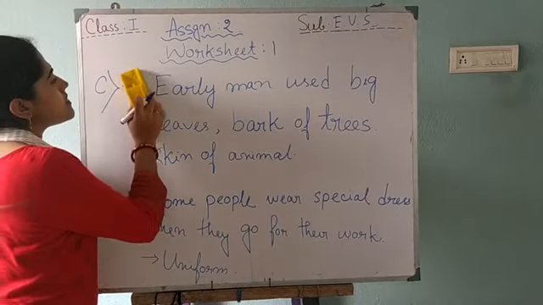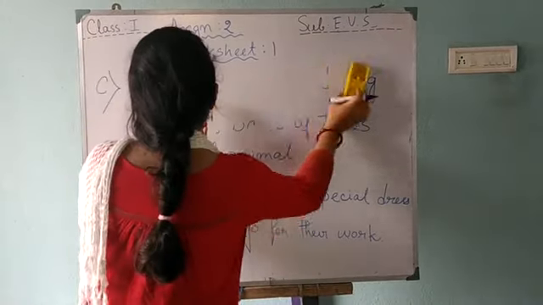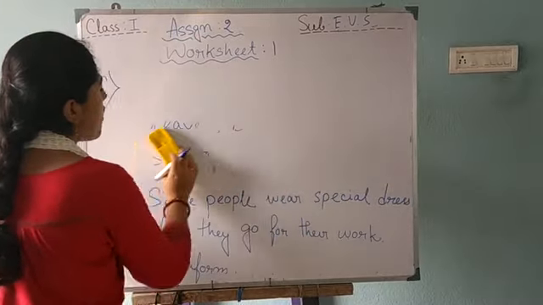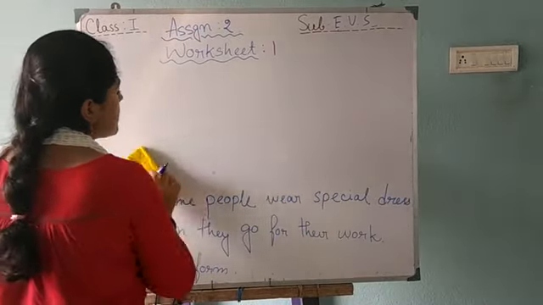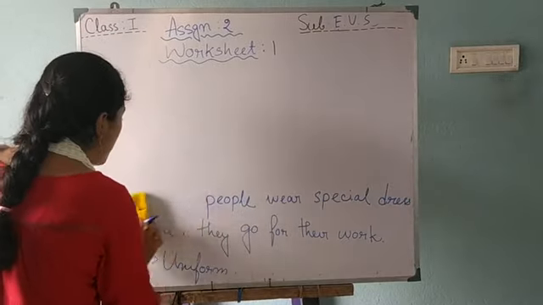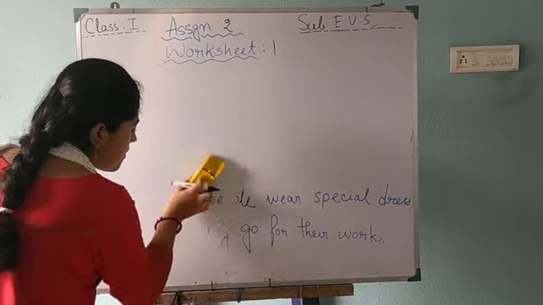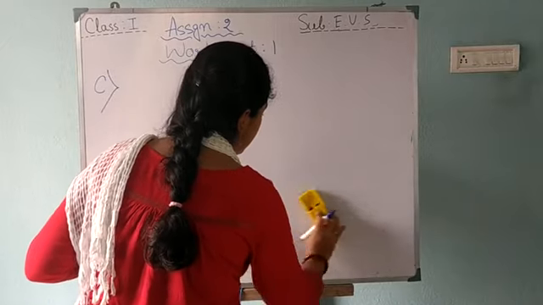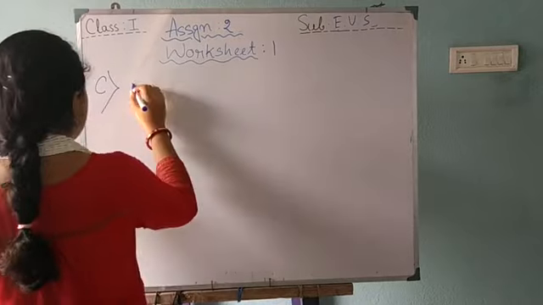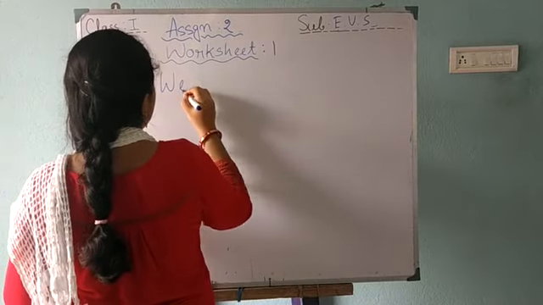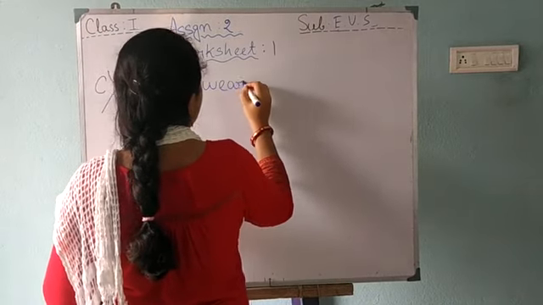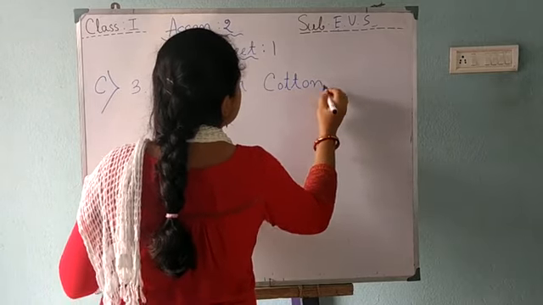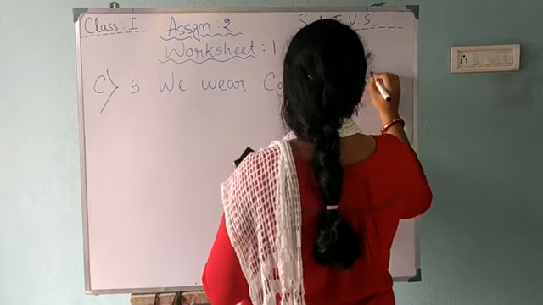Okay. Now it's time for question 3. What do we wear in summer and why? Now it's summer time, and you all know that what do we wear? We wear woolen clothes. No. We wear cotton clothes, C-O-T-T-O-N. Cotton clothes.